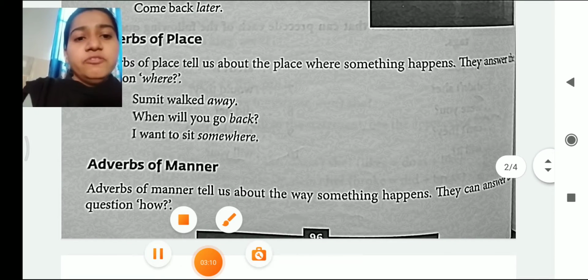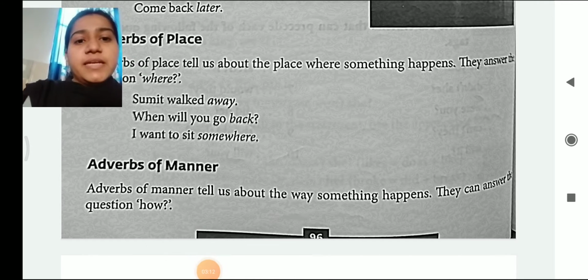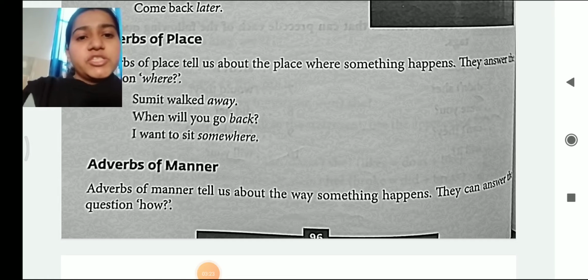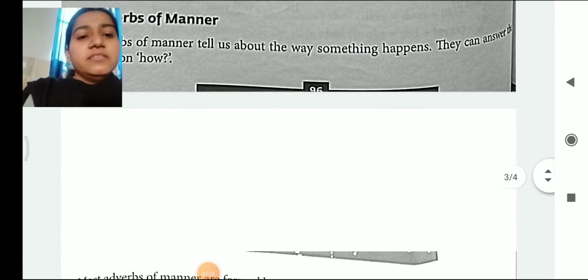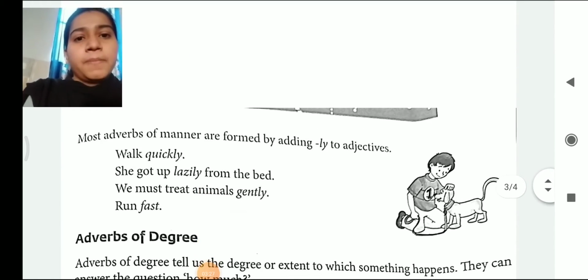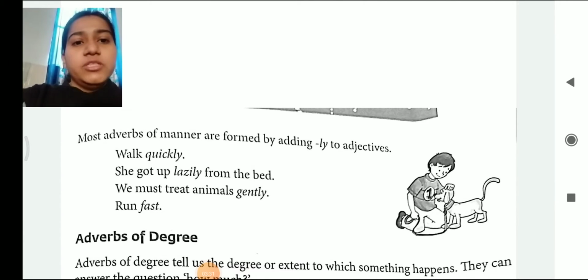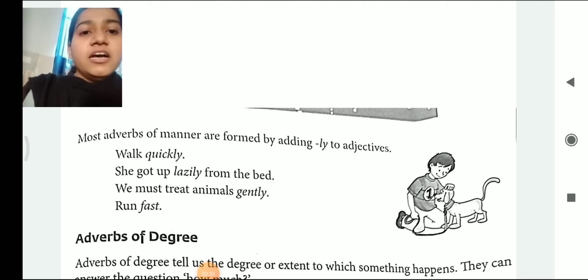Now let's see adverb of manner. Adverb of manner tells us about the ways something happens. They can answer the question how. So when we need to know the adverb of manner, always ask the question how. In what manner the following things have been done. Mostly, adverbs of manner are formed by adding ly to the adjectives. So when we add ly to the adjectives, the form of adverb becomes adverb of manner.